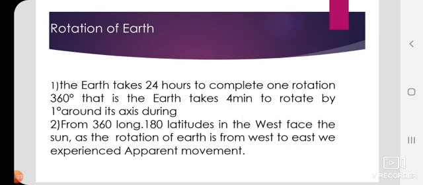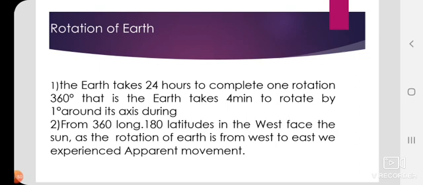because of the change in the apparent location of the sun in the sky, the length and the direction of the shadow of the pole kept changing. So there will be a change in the length of the shadow due to the apparent location or movement of the sun in the sky. So what does apparent motion or movement mean? Even in classes 6th, 7th, 8th we have seen this word, apparent motion.